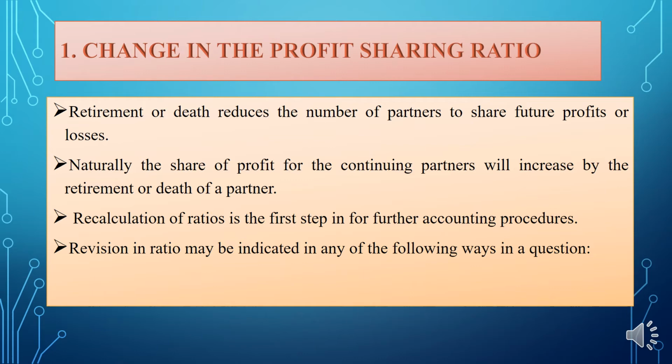The share of profit of the continuing partners will increase by the retirement or death of the partner. So we need to recalculate the ratios and the revisions made in the ratio. We need to follow some ways in order to recalculate the ratios.